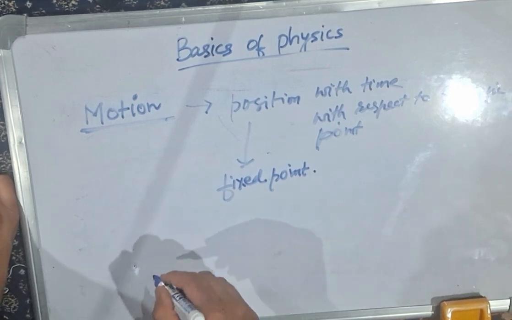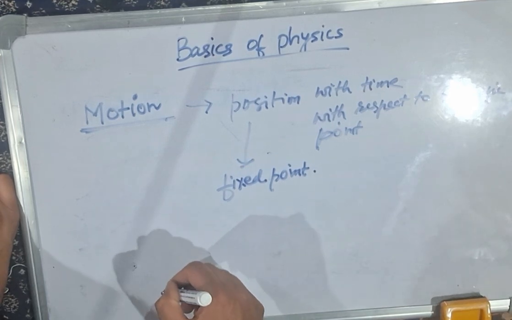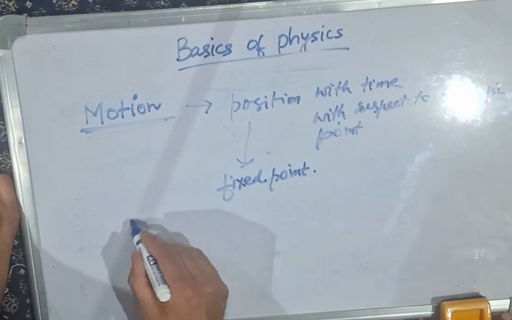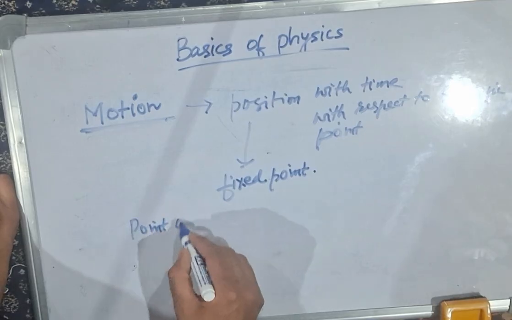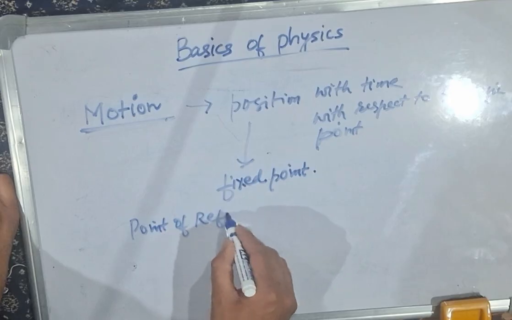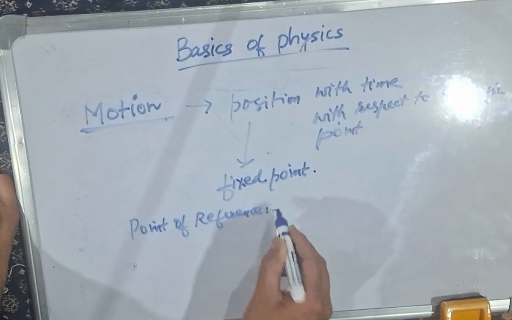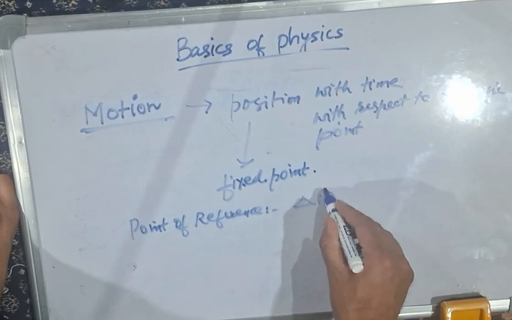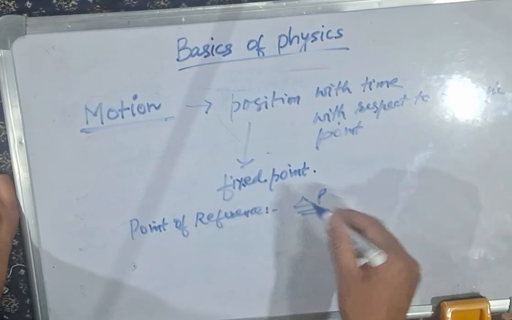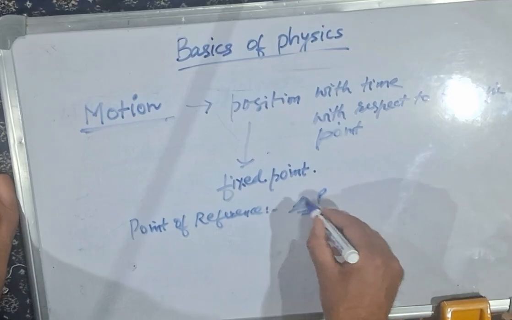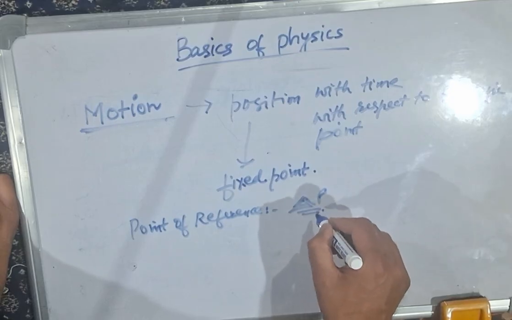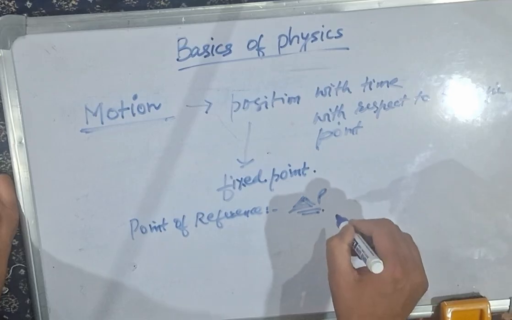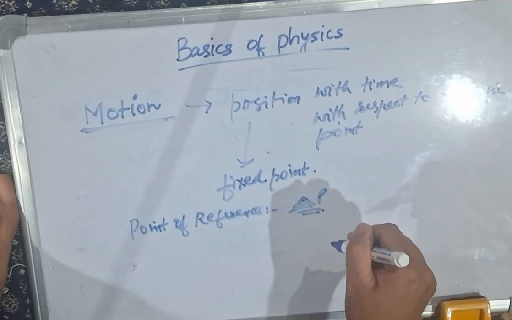Second is, what is the point of reference? Point of reference is the point with respect to which we measure the change in position of a body. It can be an object also. So it is that fixed point with respect to which we measure the change in position of a body.